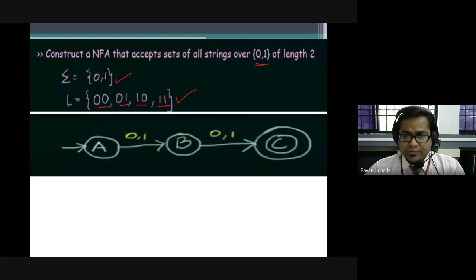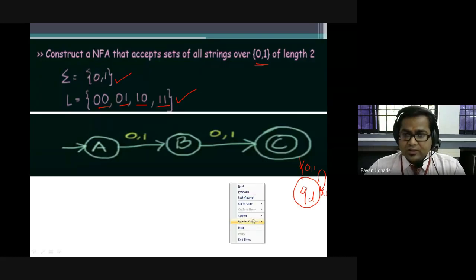Now please try to understand. If you remember your DFA, you have drawn it like this, with 0 and 1, 0 and 1, and after this I told you it is going to reach the dead state. Here also 0 and 1, and after that whatever comes, it will not get accepted. It is called a dead state, right? That was the DFA.